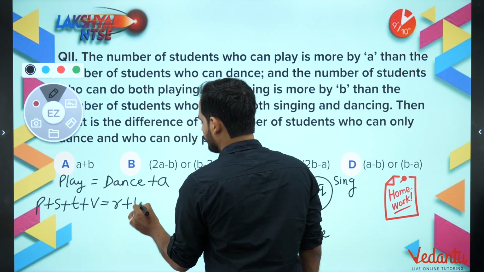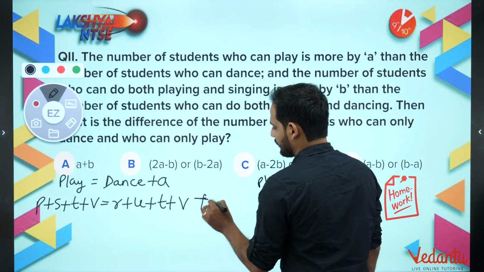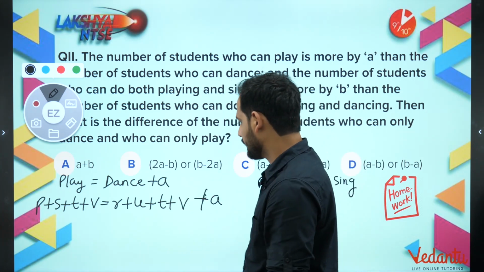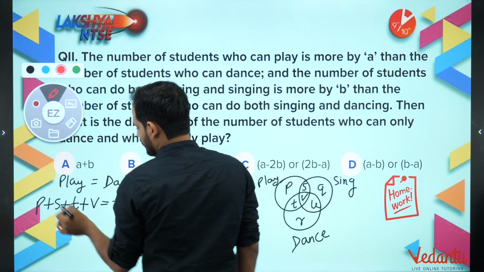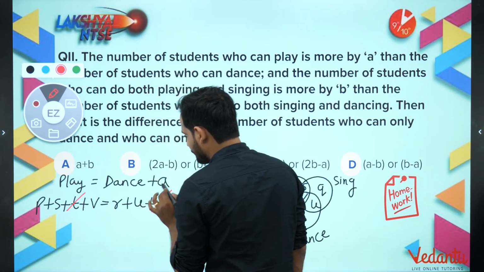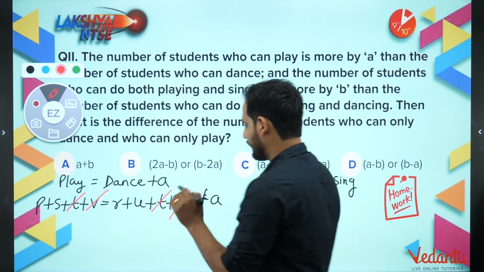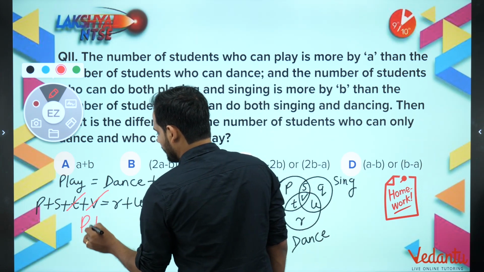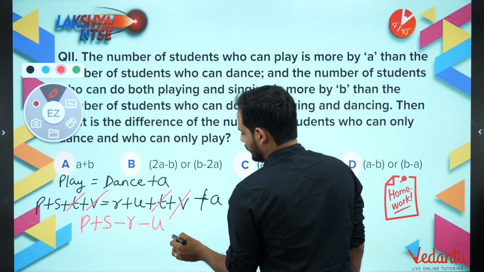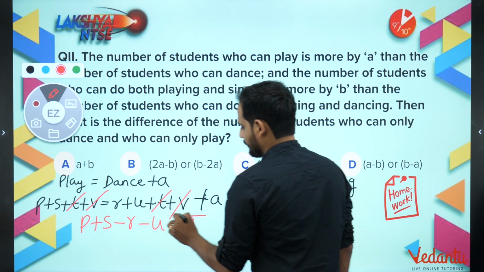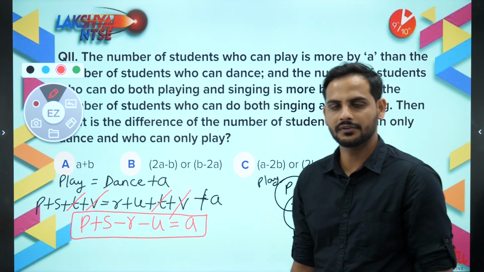R plus U plus T plus V, and this is E plus A. They both are equal. So let us see, can we cancel something out? As you can see, बच्चों, we can cancel this T with this T, this V with this V. So you will be getting the final equation as P plus S minus R minus U is equal to A. This is your first equation, right?